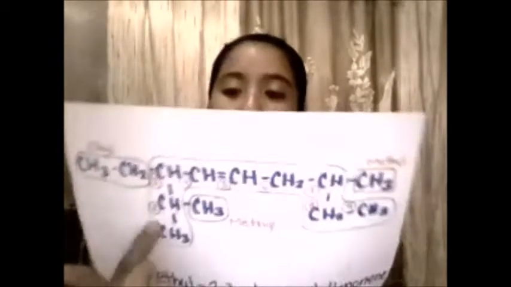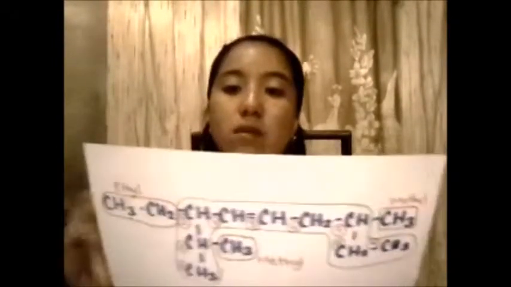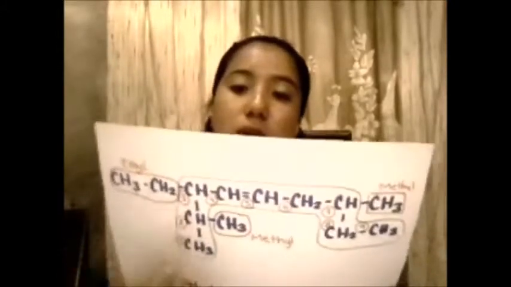The hydrocarbon is named by specifying the first carbon containing the double bond. In this case, we number it from 1 to 9, and the double bond is found at number 4, which is in here. And now we name the alkyl groups and sort them alphabetically. In this case, we have ethyl, methyl, and another methyl.